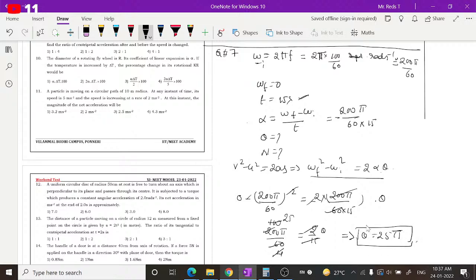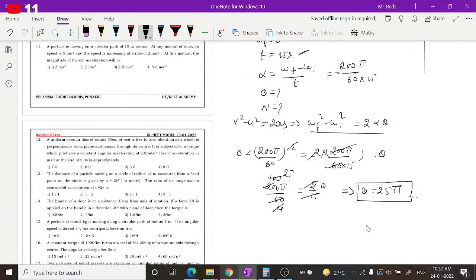That means you have to find how many rotations it has made to undergo 25π. So we know the angular displacement covered in one rotation: in one rotation theta is equal to 2π radians. In n rotations or revolutions, the angular displacement covered will be 2π into n radian.